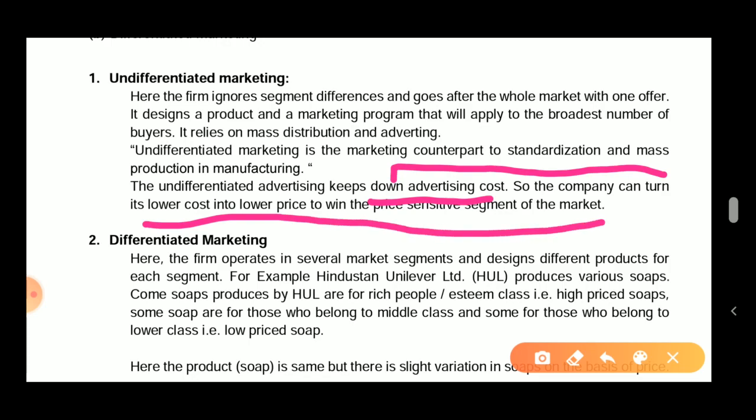For example, I can talk about Pepsi, or I can talk about Coca-Cola. They are manufacturing the same product. If all the segments are consuming Coke or Pepsi, it might be the lavish class, the elite class, the middle class, or the lower class. The product is the same for everybody. They are not differentiating on the basis of gender even. Yes, the positioning is different, the kind of feeling is different, but the product is similar for the entire market.